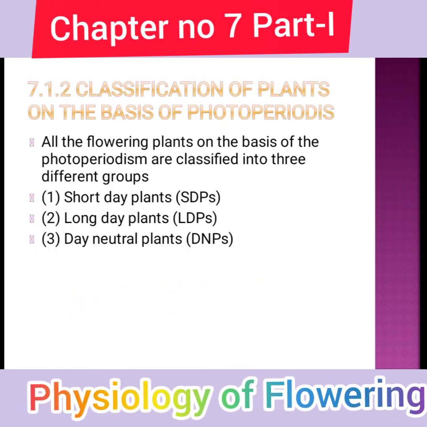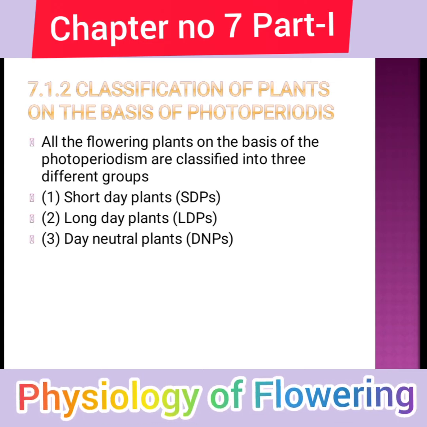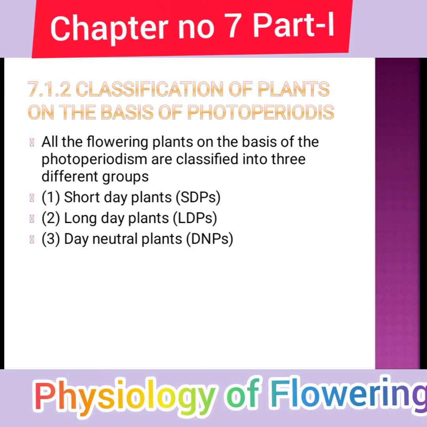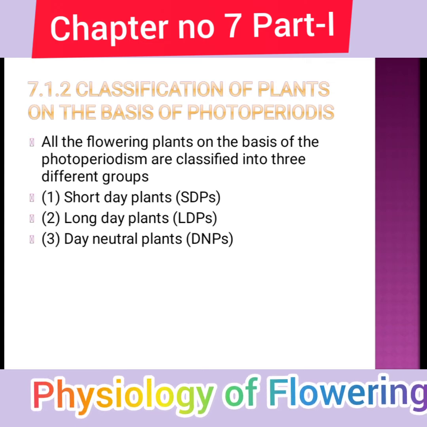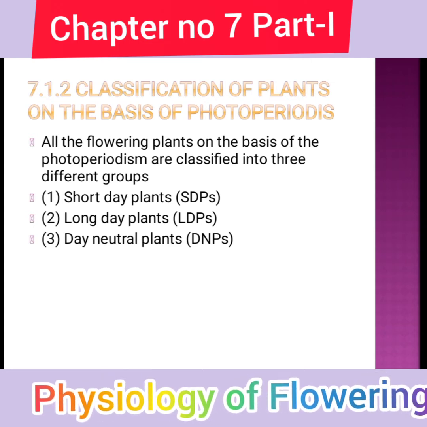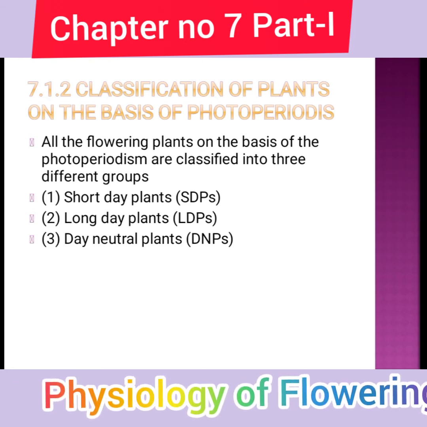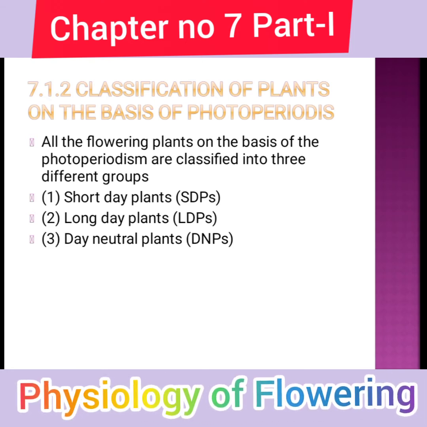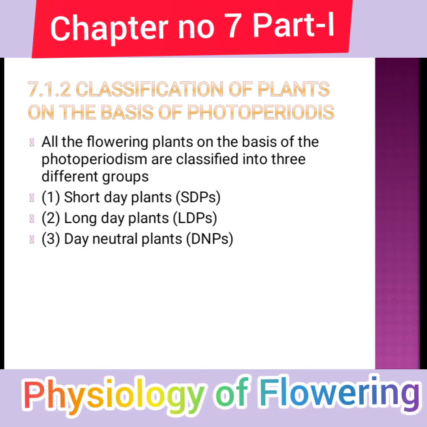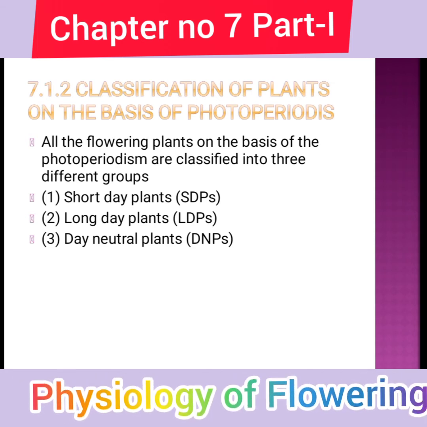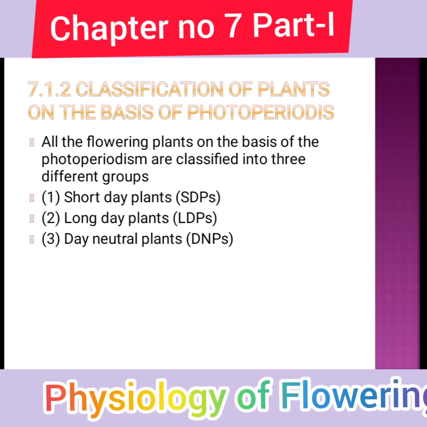Then classification. Have you understood the concept of photoperiodism? I have given the definition, the discovery and the effect. That means any change in a plant's life cycle, behaviour or function is due to the length of the day or photoperiod, that is, the dark period and the light period. It depends upon yearly, monthly or seasonal changes.